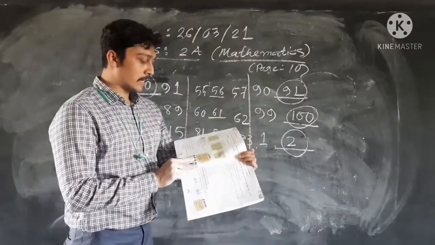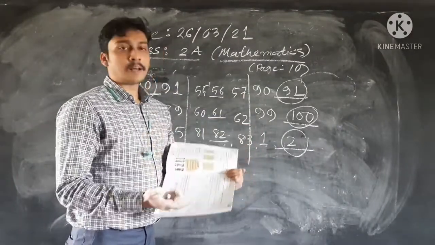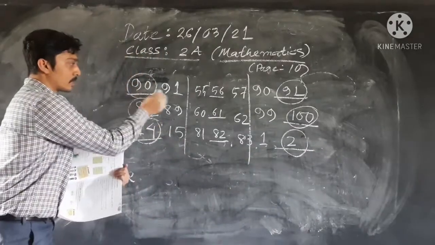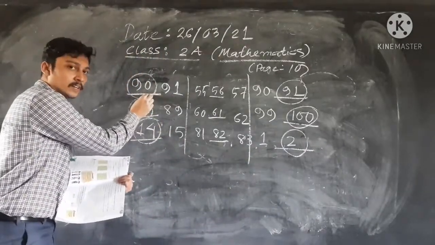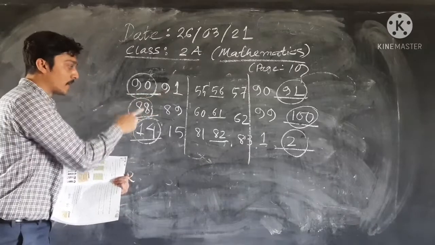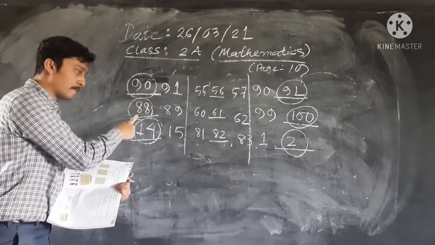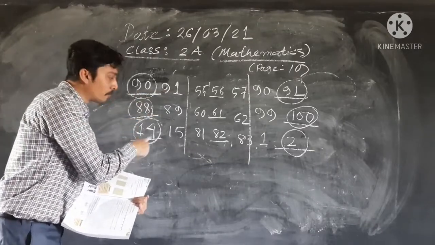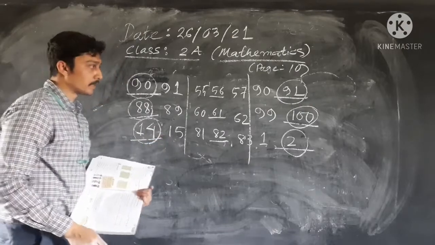The number that comes just before a number is called the predecessor. So 90 is the predecessor of 91, 88 is the predecessor of 89, 14 is the predecessor of 15.